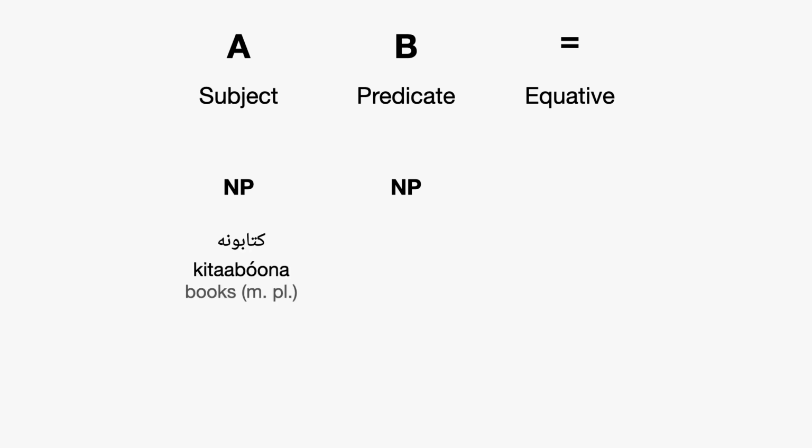So, for instance, if I said kitabuna as a subject and as a predicate, I said khoshali. So books are happiness. We can say that in English, books are happiness, but how would we say that in Pashto? Would the equative agree with kitabuna, which is masculine plural, or would it agree with khoshali, which is feminine plural? Well, in this case, the predicate is always king. The be here is always king. So the equative is going to be da. Kitabuna khoshali da. You always have to agree with the second thing here.